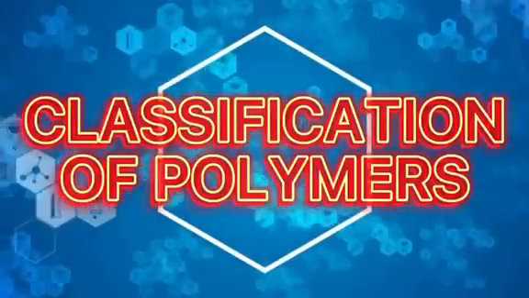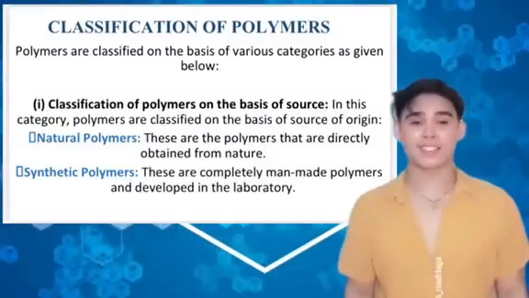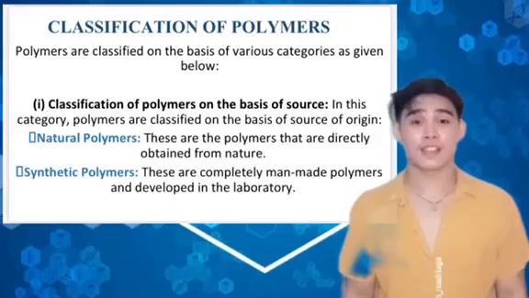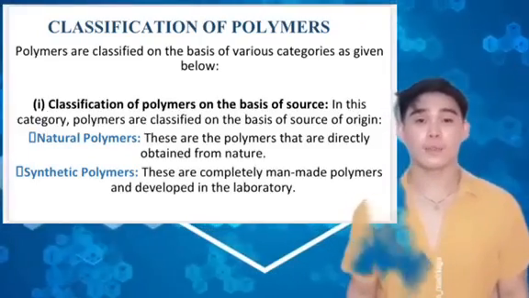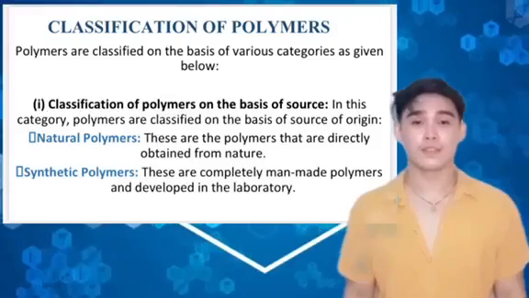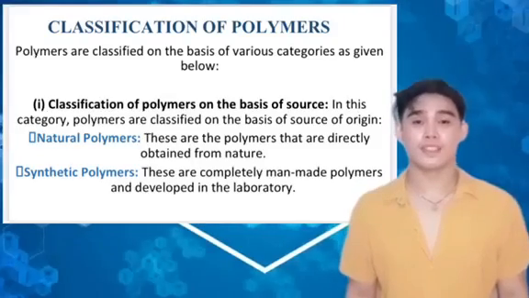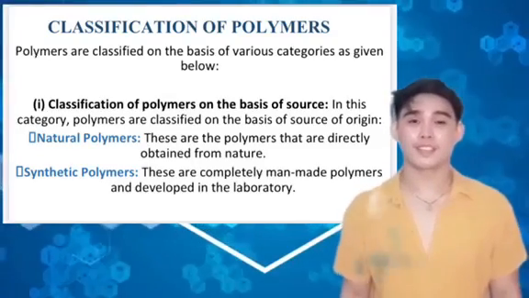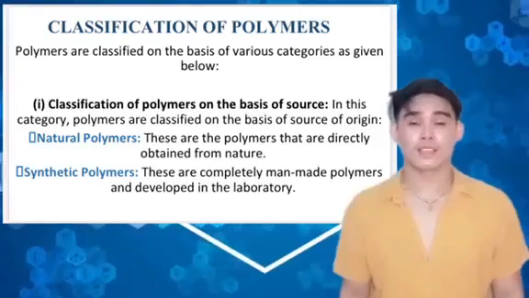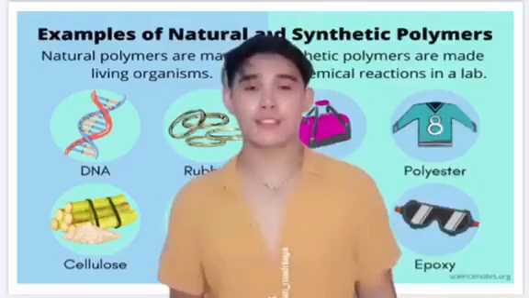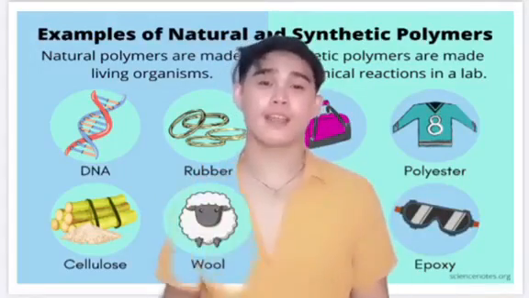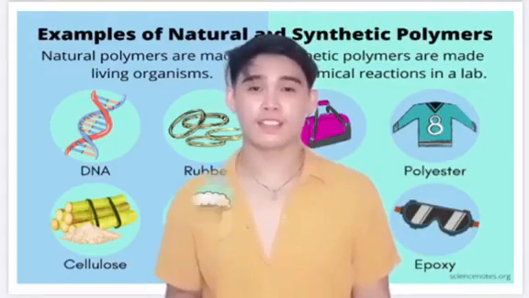Classification of polymers. Polymers are classified on the basis of various categories as given below. In this category, polymers are classified on the basis of source of origin. They are natural polymers, semi-synthetic polymers, and synthetic polymers. The natural polymers and synthetic polymers will be explained by Esteron Raymark John.